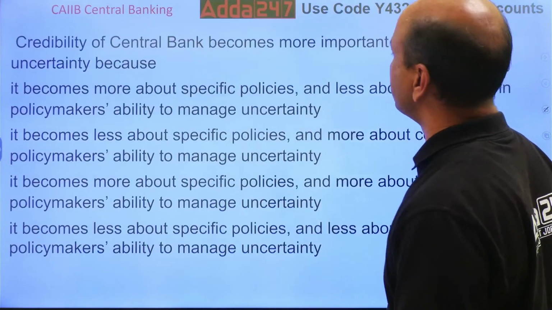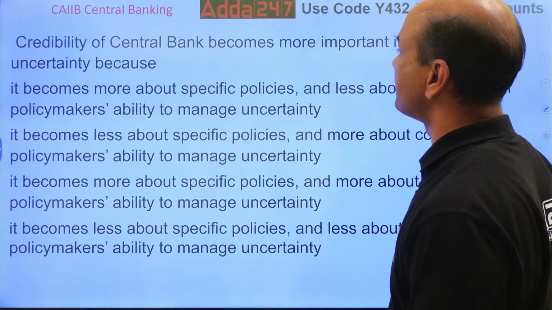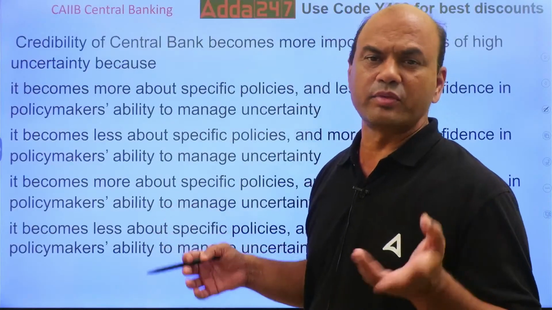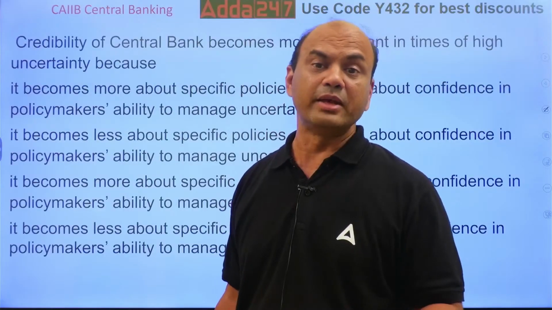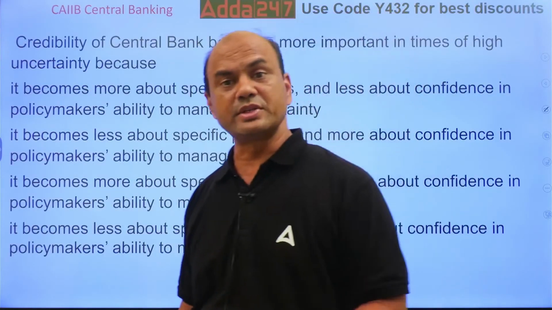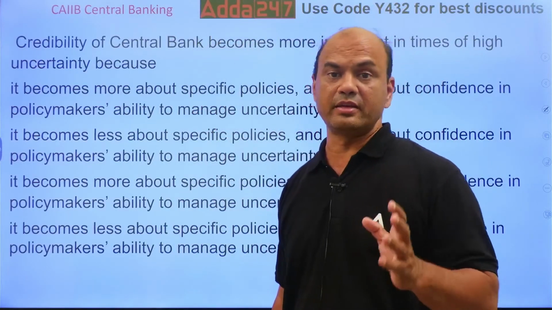Credibility of central bank becomes more important in terms of high uncertainty, because whenever there is huge uncertainty, what is the present situation? In many situations, during COVID or during any war situation, the credibility of RBI is at stake.